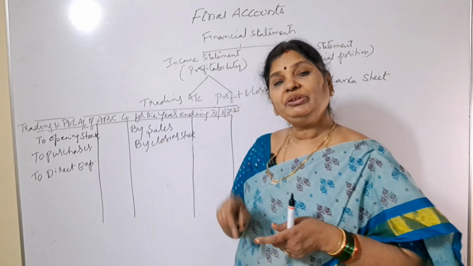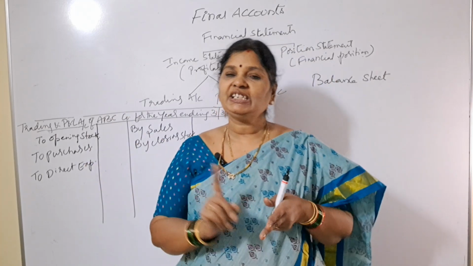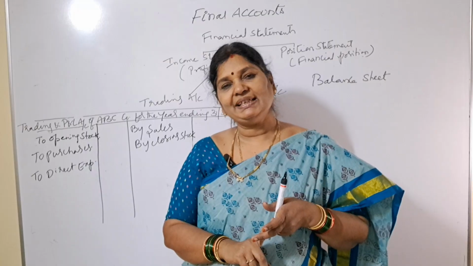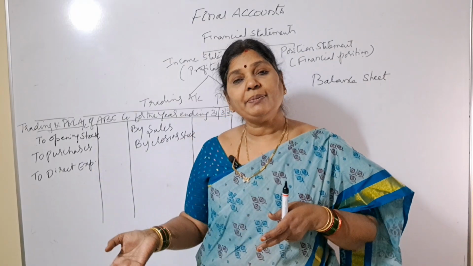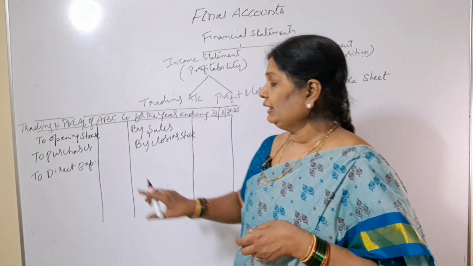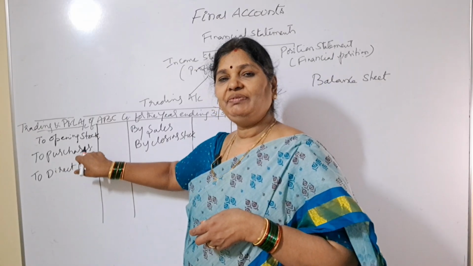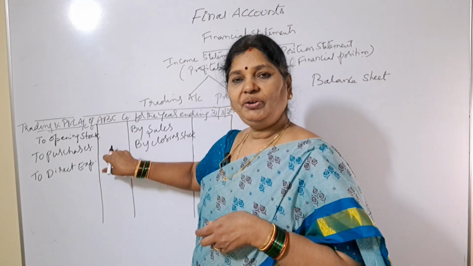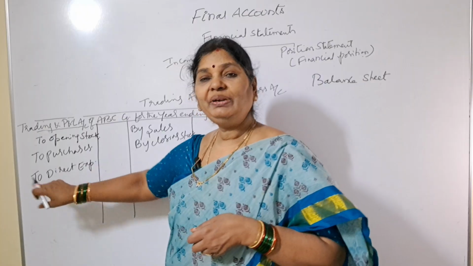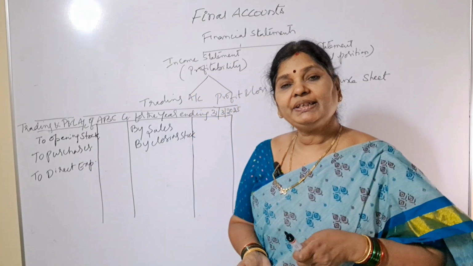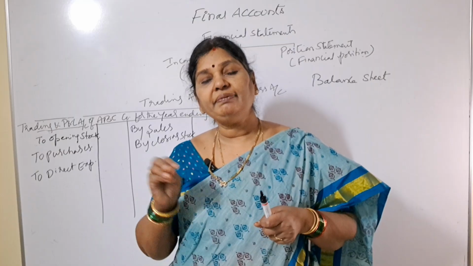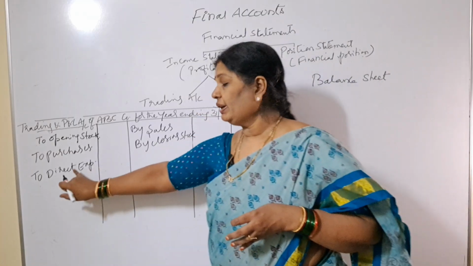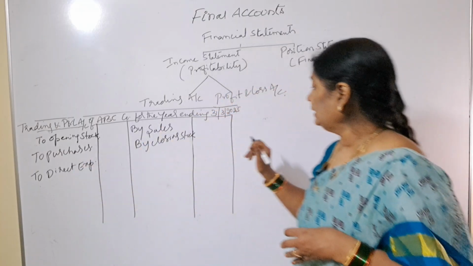This purchases, how you'll show, will show it as cash purchases, credit purchases. Next, if any purchase returns are made, then we'll deduct them from purchases and show the net figure in the outer column. Next, we'll show "To direct expenses." What are direct expenses? Whatever expenses we are incurring at the factory level. Let me show what will be covered under direct expenses here.